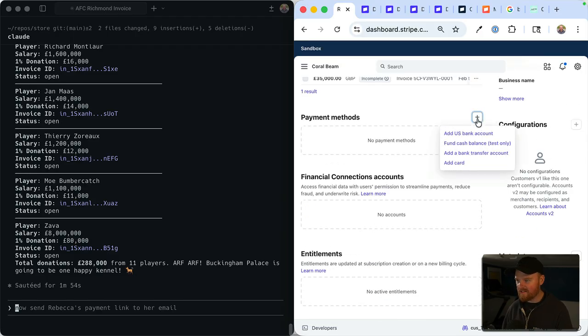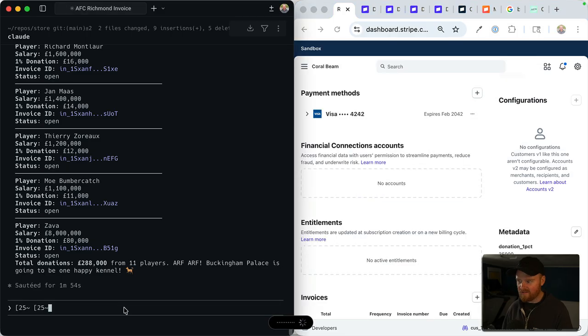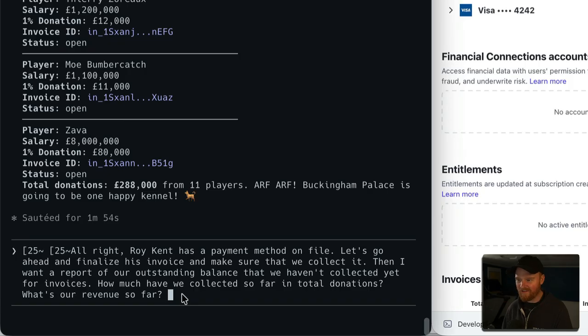Let's add a payment method to him. So we're going to add a card, password now or something. I don't want to accidentally add my real card or something. Okay, now we can say something like, all right, Roy Kent has a payment method on file. Let's go ahead and finalize his invoice and make sure that we collect it. And then I want a report of what is our outstanding balance that we haven't collected yet for invoices, and how much have we collected so far in total donations? Like what's our revenue so far?